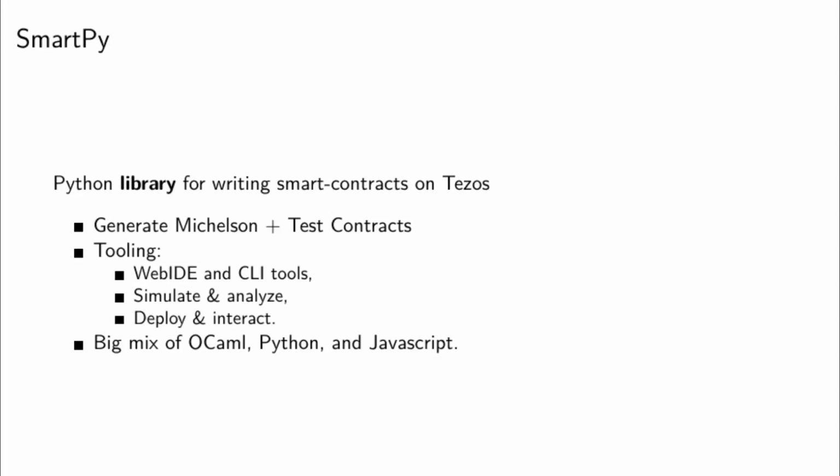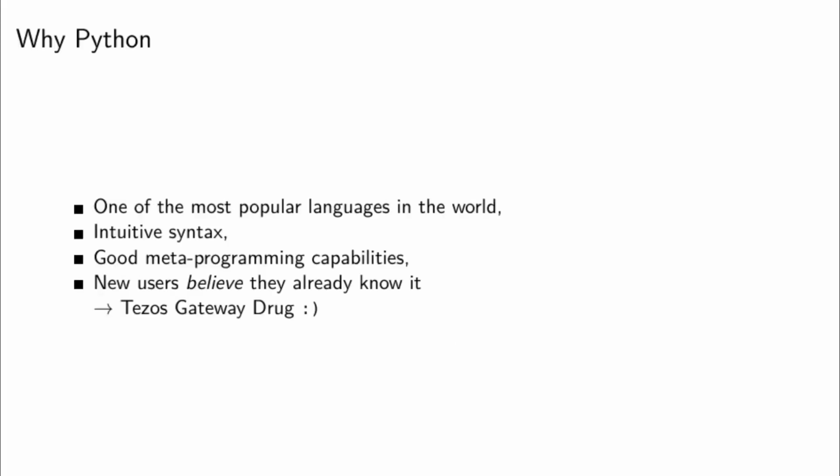So, why Python and why Python at OCaml 2020? Well, it is one of the most popular languages in the world. It has an intuitive syntax for most people. It has pretty good metaprogramming capabilities. So the AST is programmable. It has decorations that are programmable. You can see that success in the machine learning ecosystem with Torch and stuff like this.